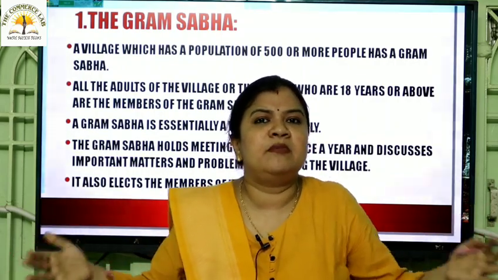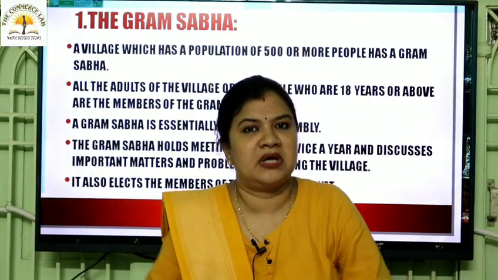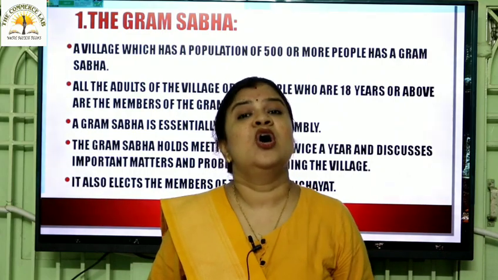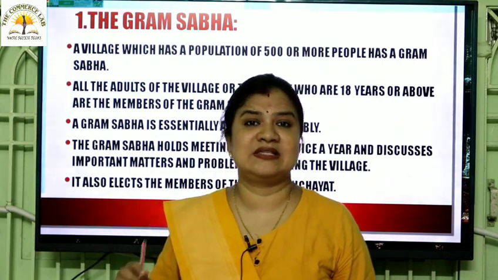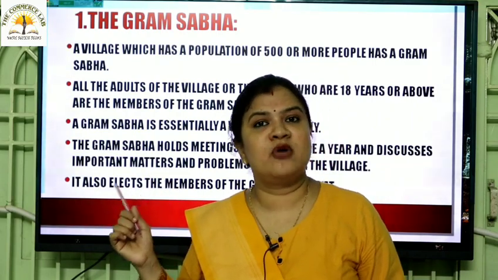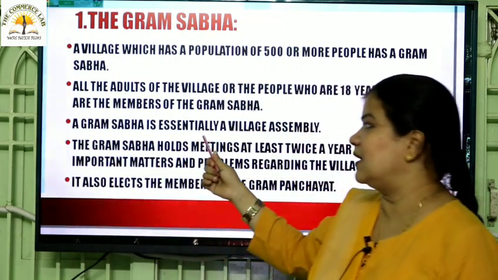So it is an assembly, a gathering of the people together. A Gram Sabha is also popularly referred to as a village assembly. This can appear for objective type like true or false, match the following, or fill in the blank. So please do underline this.